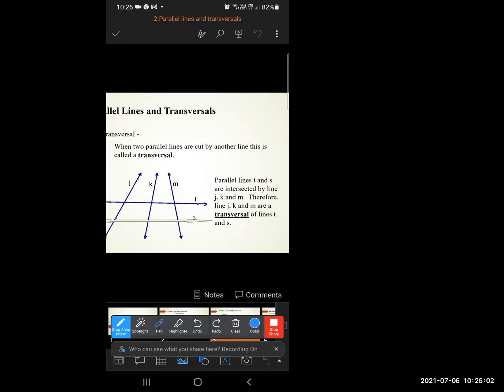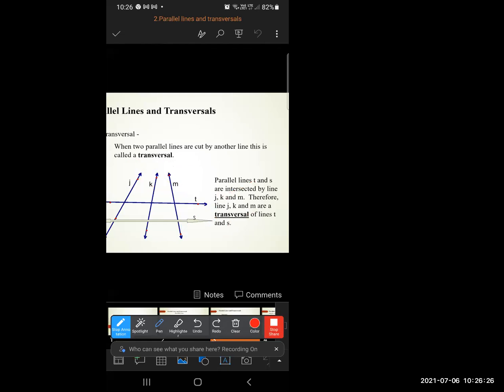So line J, line K, line M are the transversals of line T and S.